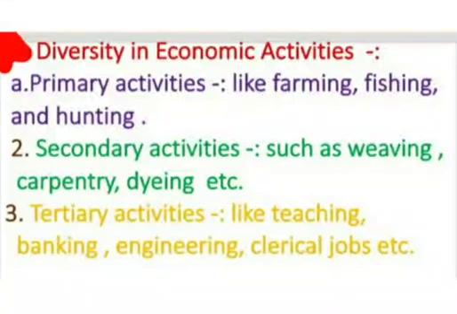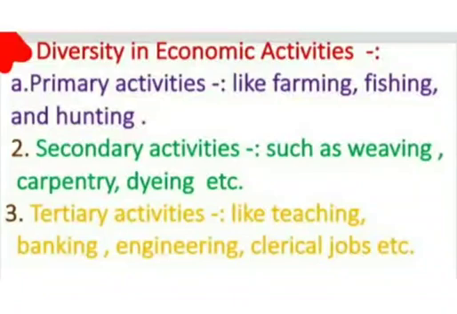These are called the tertiary activities. The third type of activities like teaching, banking, clerical jobs, etc. So we can see the diversity in economic activities in three categories.